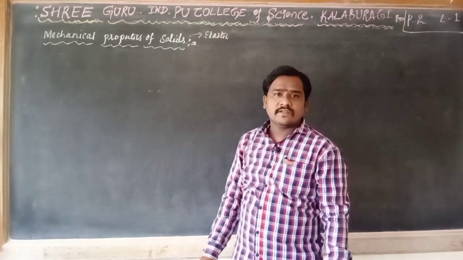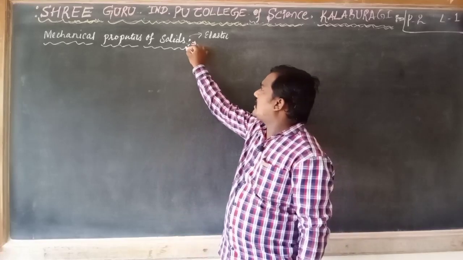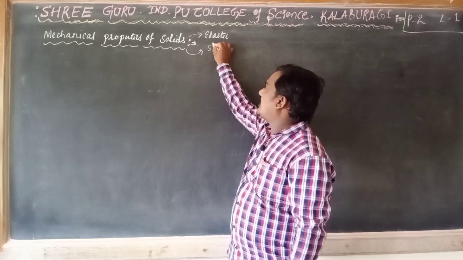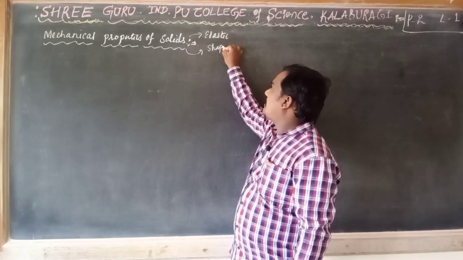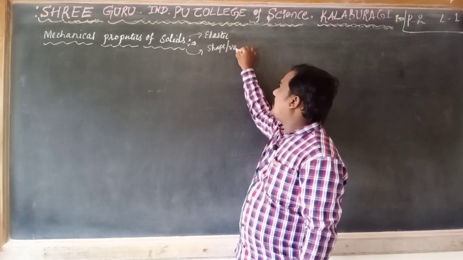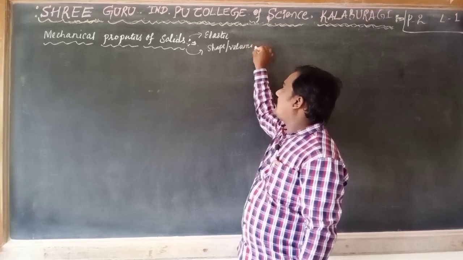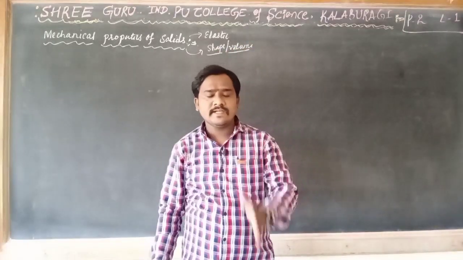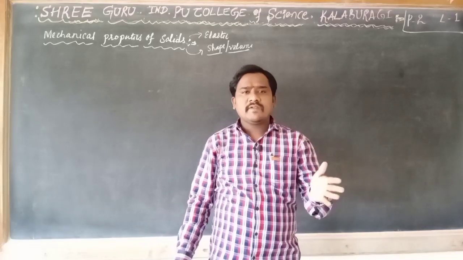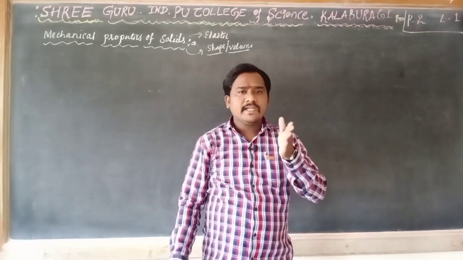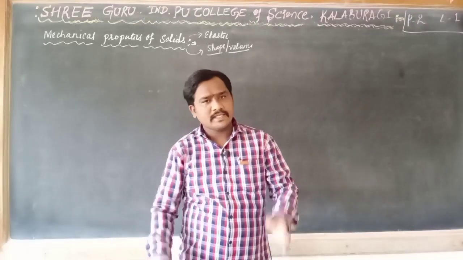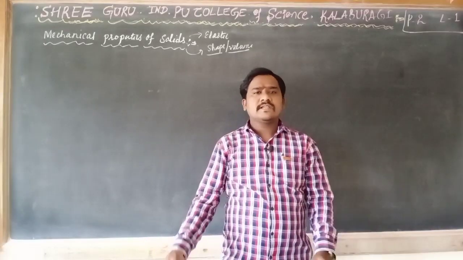Why are we considering only solid materials? We know that a solid already has a definite shape as well as volume. That's why we are discussing solids. Liquids do not have any definite shape or volume; they depend on the container. Gases have similar properties.